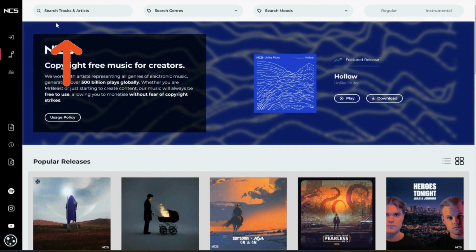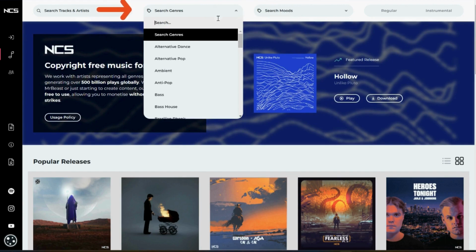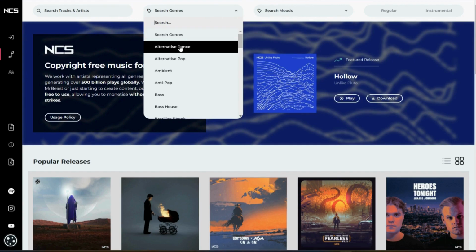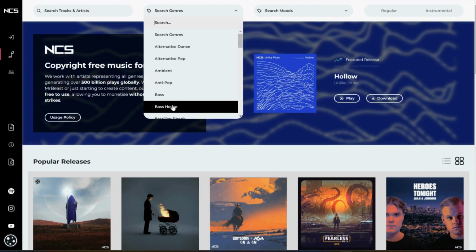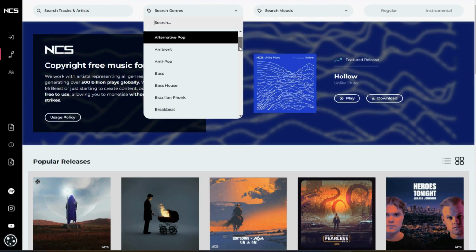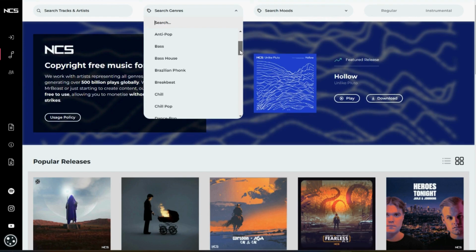If you notice in the top left hand corner, you're able to search by track name and also by artist name. As you go up top, you're going to notice where it says search genres. You're able to either search genres by typing in a genre that you were searching for, or you can select from the genres that are already here in the categories. And as you can see, they have tons of different genres to choose from.